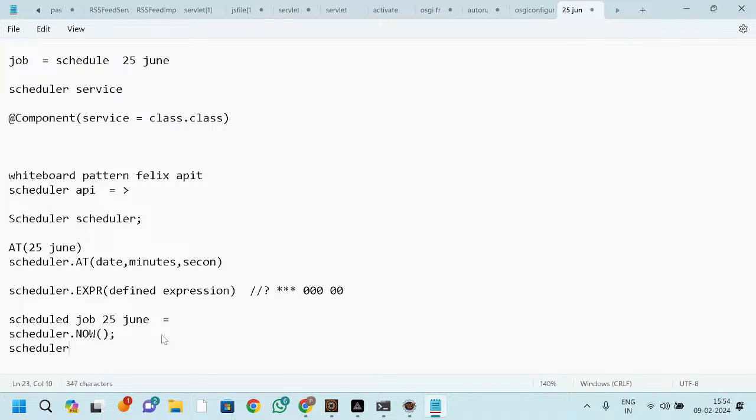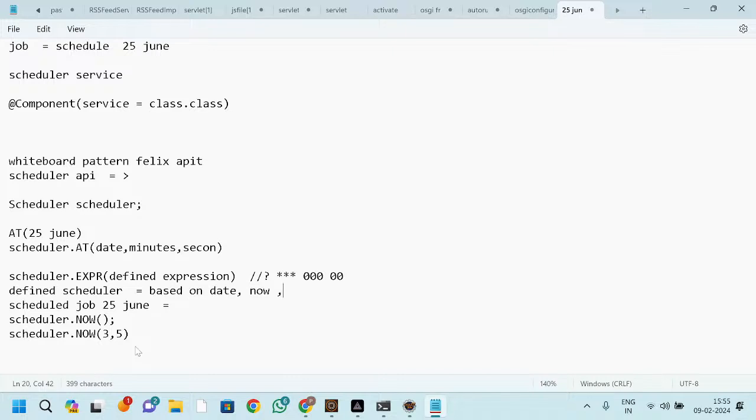And if you want to execute more than once, you can again use scheduler dot now. How many times do you want to execute? Three times. Okay, so you can simply mention here three times I want to execute after 5 seconds. So in this way you need to mention it. So here three times I need to execute after 5 seconds. Okay, so you can use this based on the expression you are scheduling, right? But you haven't executed, you have just defined.